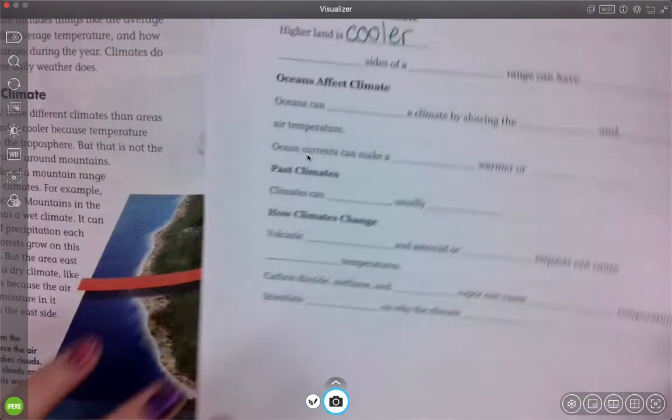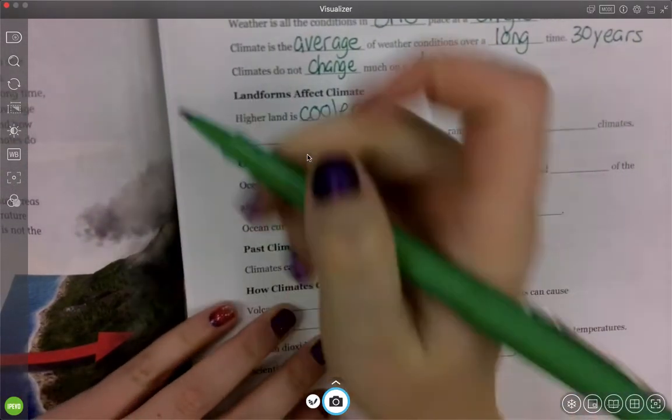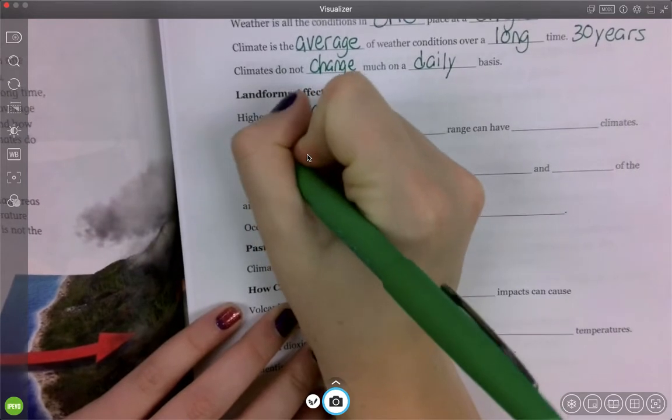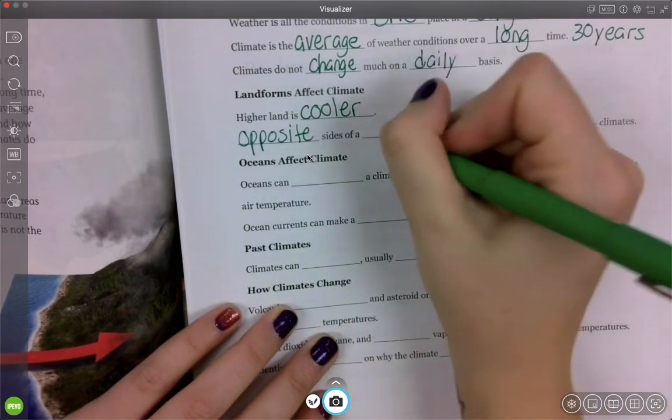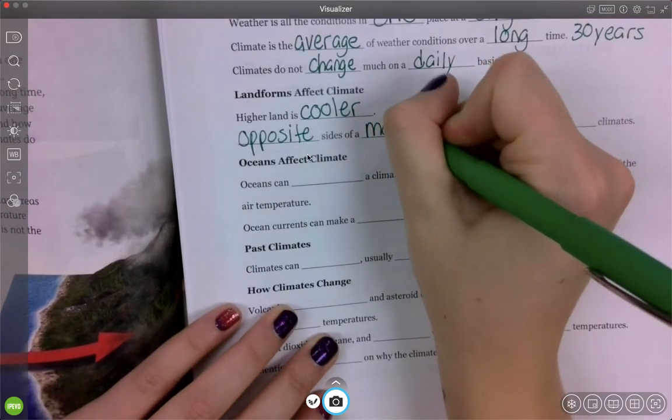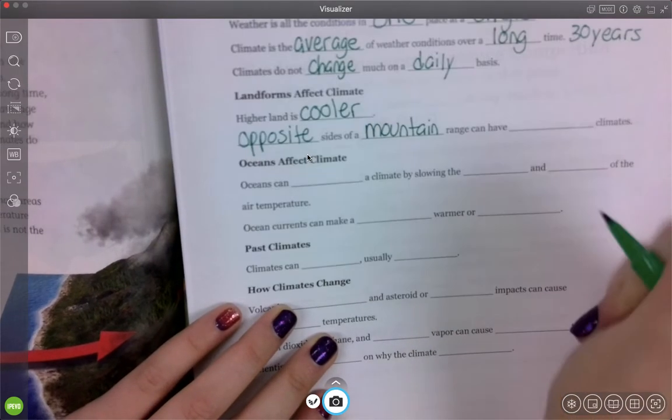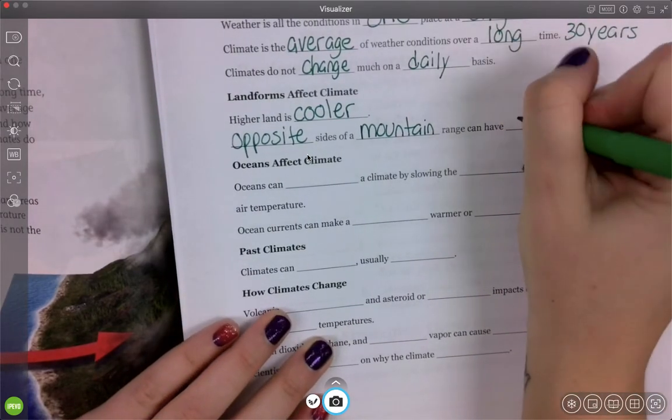So on our notes, we're going to say that opposite sides of a mountain range can have different climates.